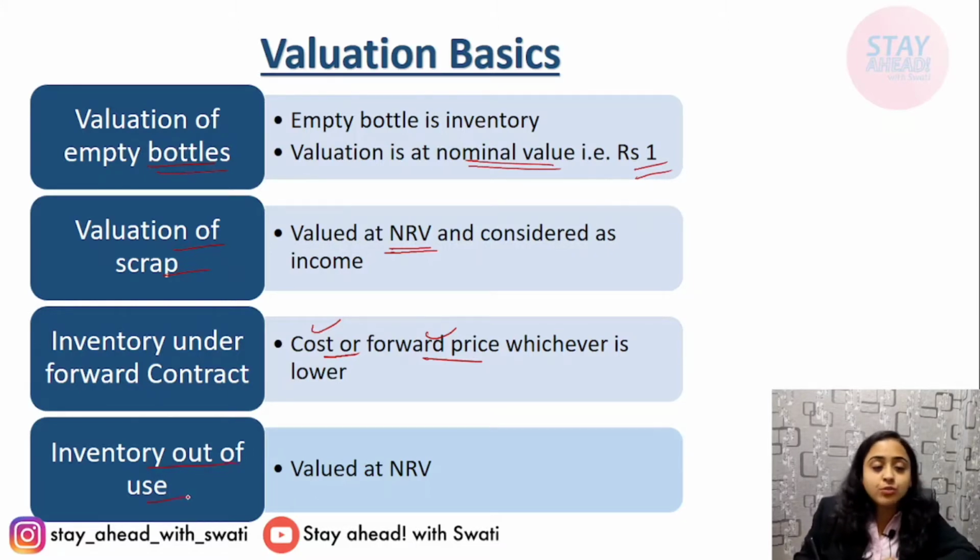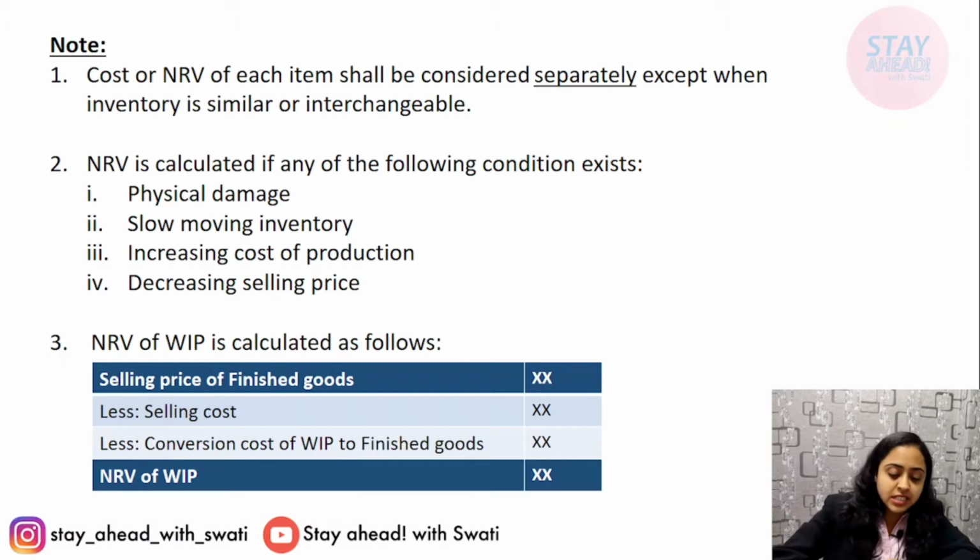Inventory out of use, any non-moving inventory, slow moving inventory, okay, it is always valued at NRV. That means the consumption is almost negligible. It is getting no value. The business is getting no value out of it. It is of no use anymore. Okay, it will be recorded at NRV, net realizable value.